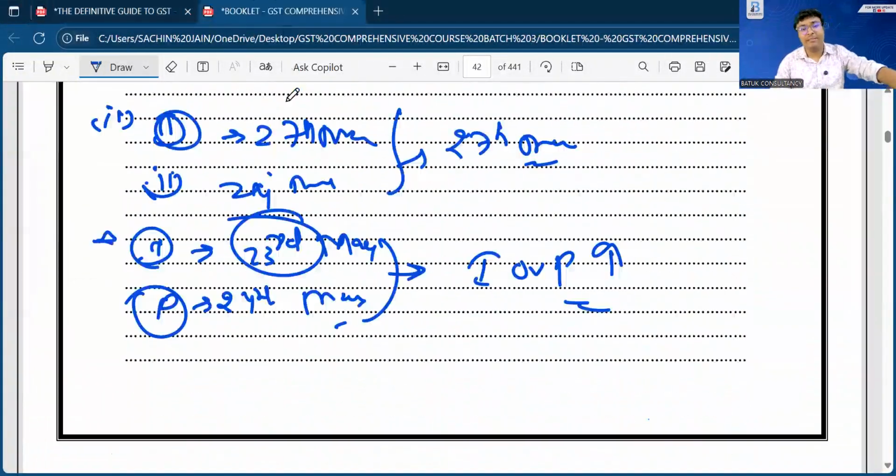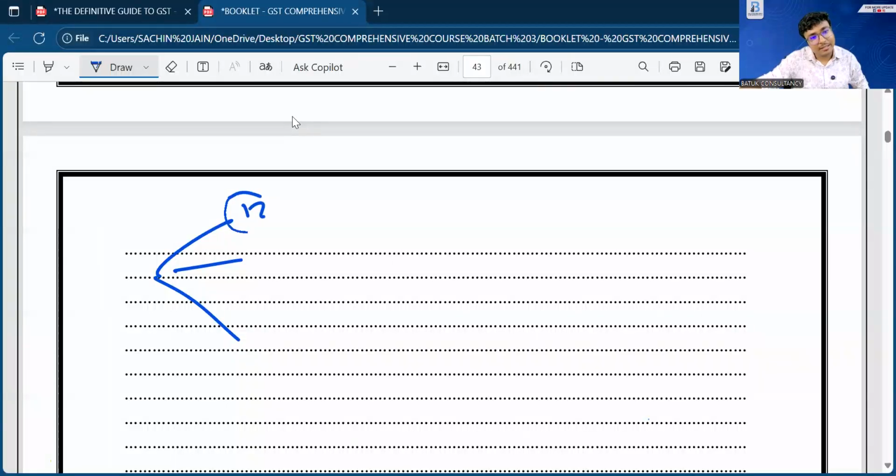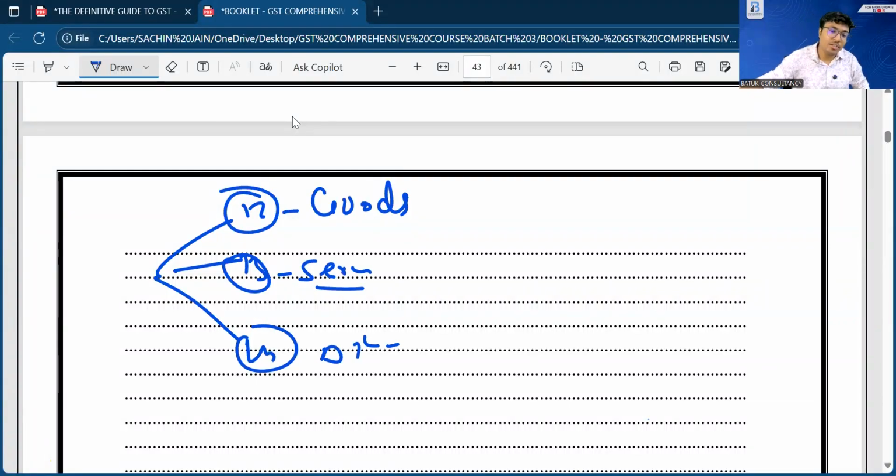Now, we have done the complete concept of time of supply. Total 3 sections we have done. First, section number 12, time of supply in case of goods. 13, time of supply in case of services, and 14, time of supply in case of change in rate of tax. The section number 14 is very interesting and very important.